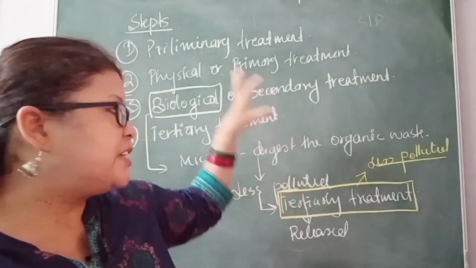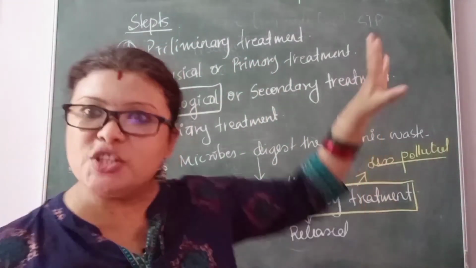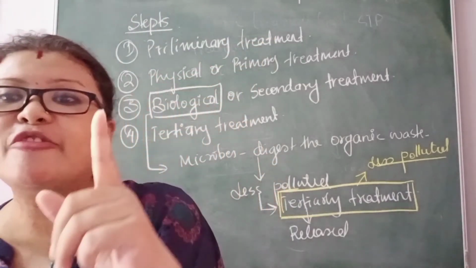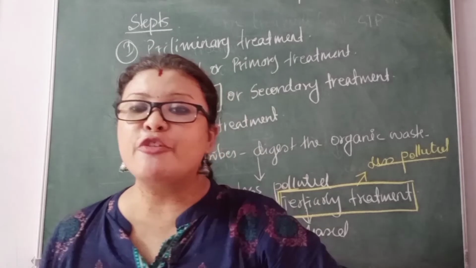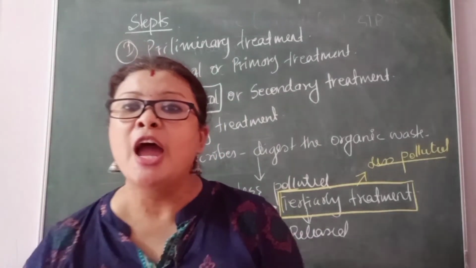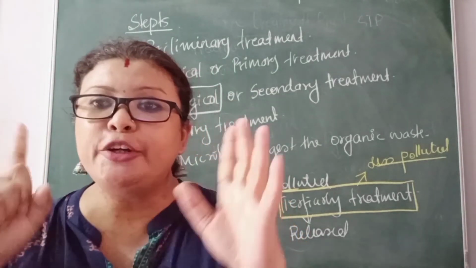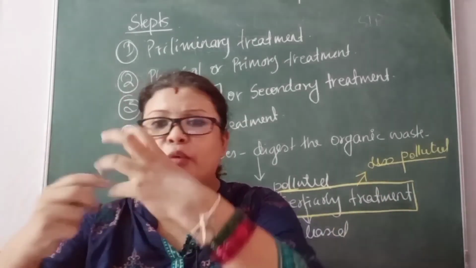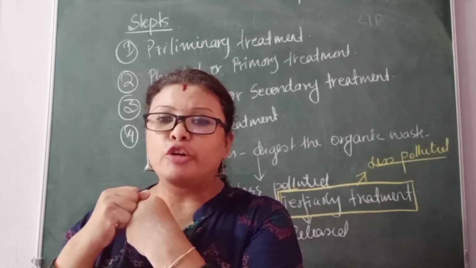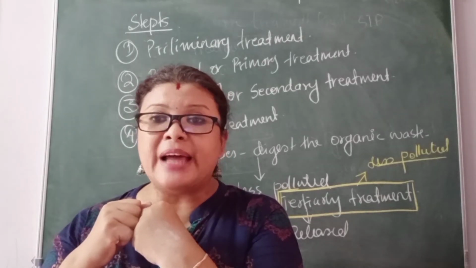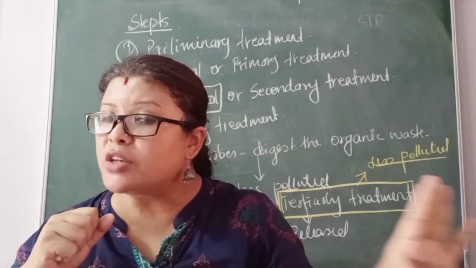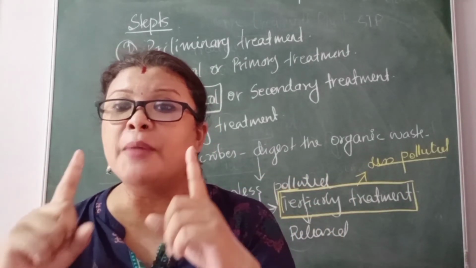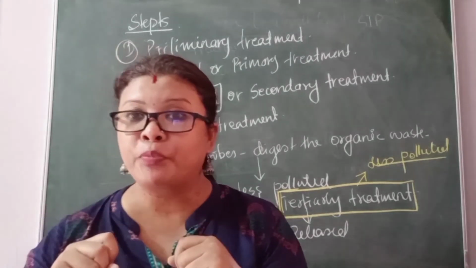So this was the introduction of the STP. Let us just revise once again. The first step is the preliminary treatment. The preliminary treatment makes sure that whatever waste is coming to the treatment plant, they will separate the cloth and whatever harmful components, so that the process of sewage treatment will be carried out safely without any obstruction.